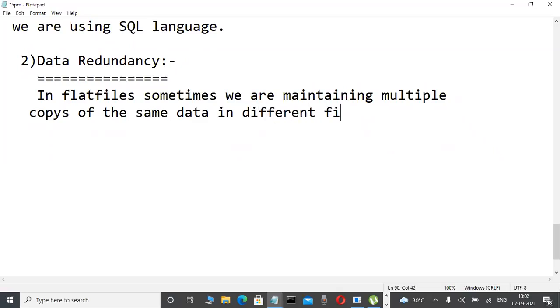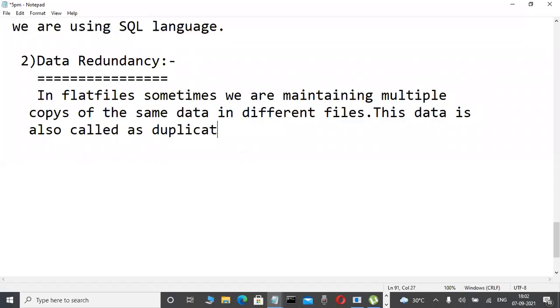Different files means different locations. This data is also called duplicate data or redundant data.